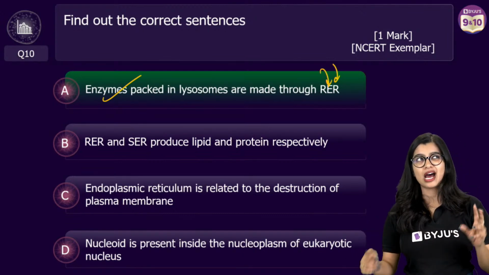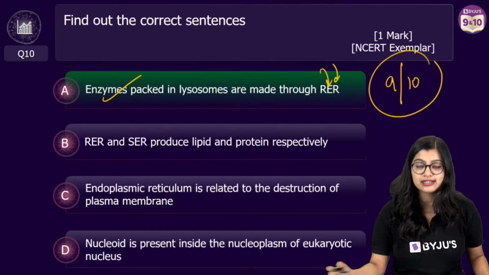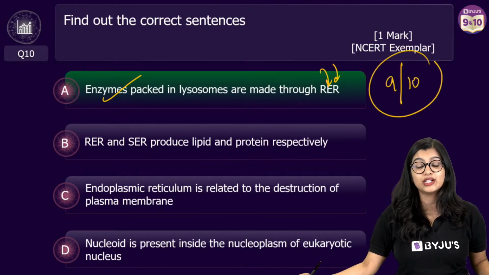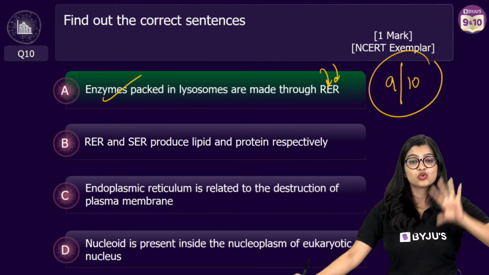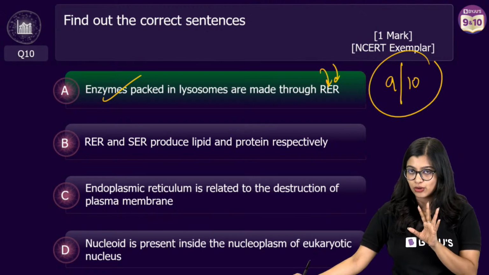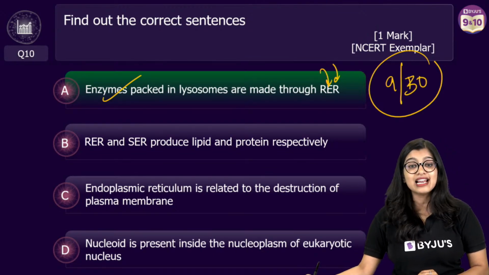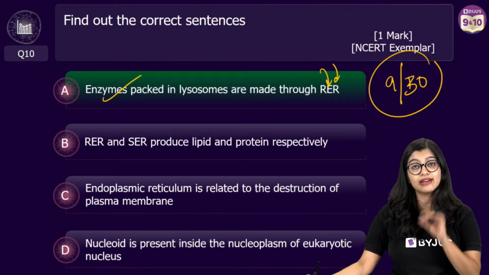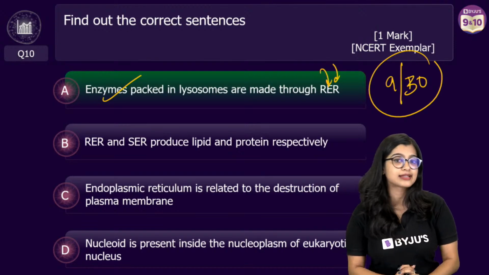So far, apart from one question, most of you have got the answers correctly. So at this point, we are at a score of 9 out of 10, right? Students, all of you have scored 9 out of 30, I would say. Total of 30 questions. We still have a long way to go. We have 20 more questions in the next half an hour.